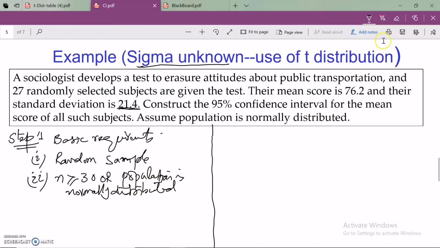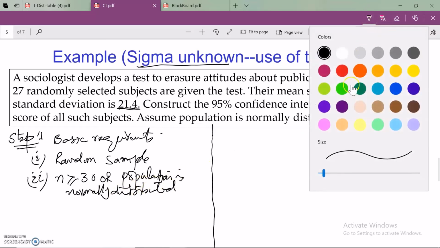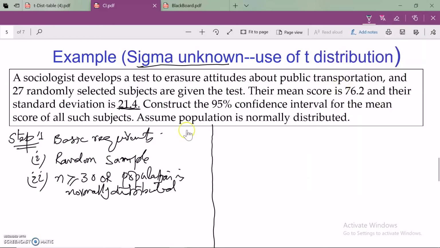Now let's look at these conditions and check whether they are fulfilled, one by one. First of all, random sample. Look at that: the public transportation users are 27 randomly selected. So we have a random sample. That's okay. Now look at the sample size. It's 27, which is less than 30.